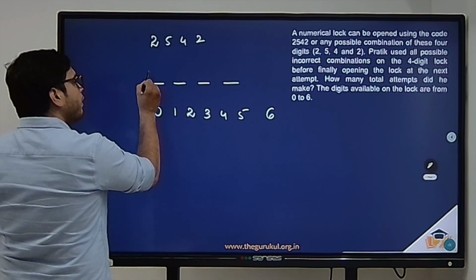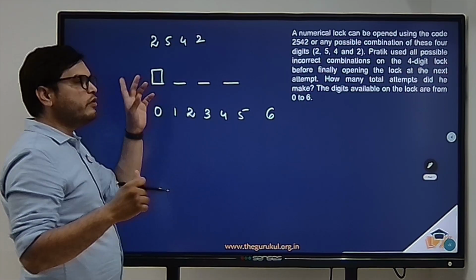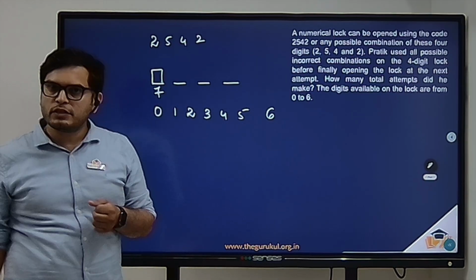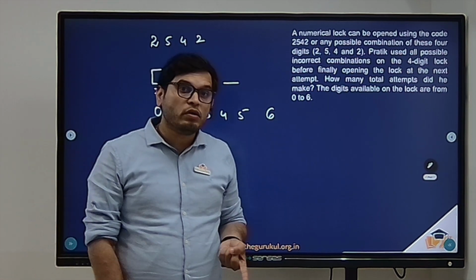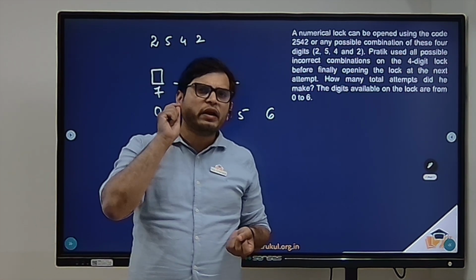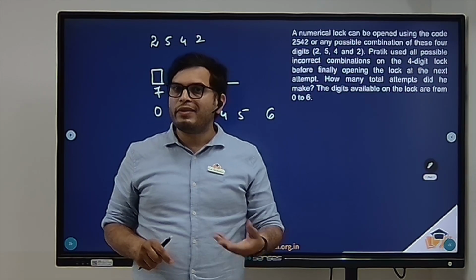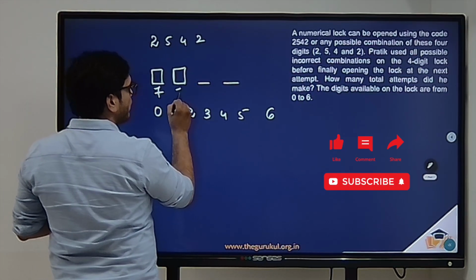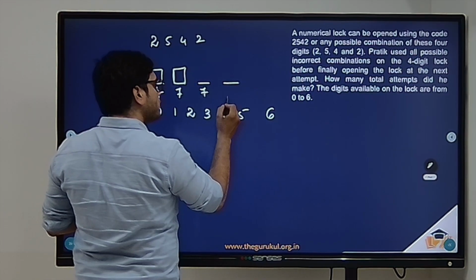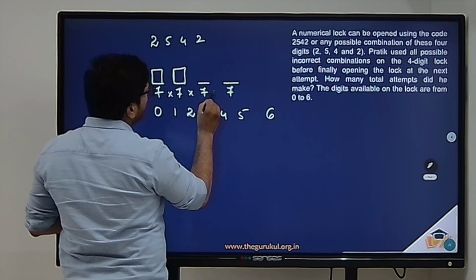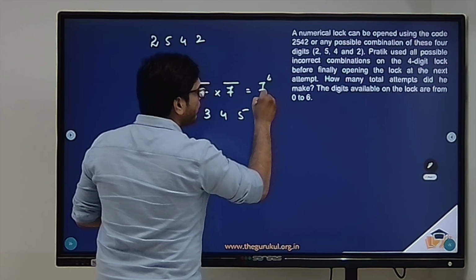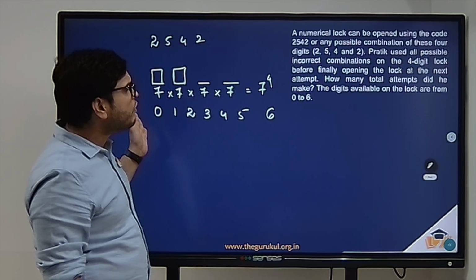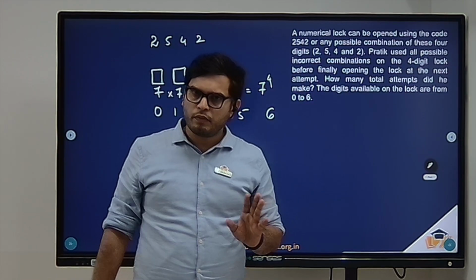Right. Now, in how many ways could Pratik have pressed the first digit? It could be any of these 7. So you have 7 ways of selecting this digit. Right. Repetition is also allowed, because he could have pressed the same digit more than once, right? So for the second entry also there are 7 possible digits. For the third entry also there are 7 possible digits, and for the fourth entry also there are 7 possible digits. So in total there are 7 power 4 combinations for the code to open the numerical lock, right?